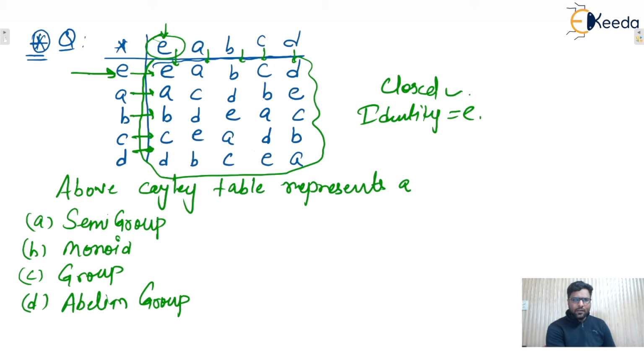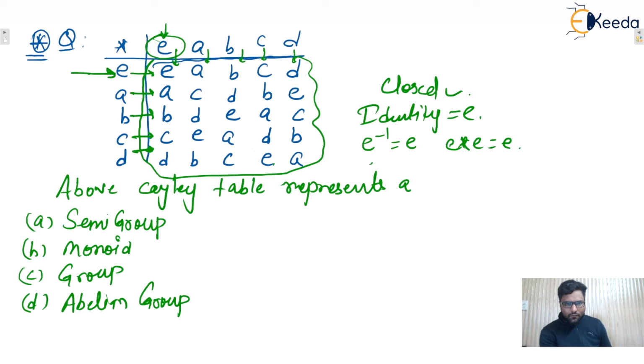You can see also, yes, for any element, the entire row has the entire column headers, or in any column, all the row headers are as they are, isn't it? Then that particular element is known as the identity element, because we can say that A star E will be A only, isn't it? Okay. Now the inverse: the inverse of E is E only, because E star E is what? E only.